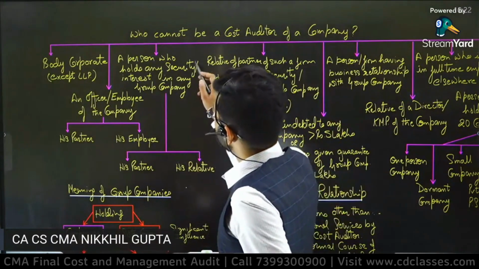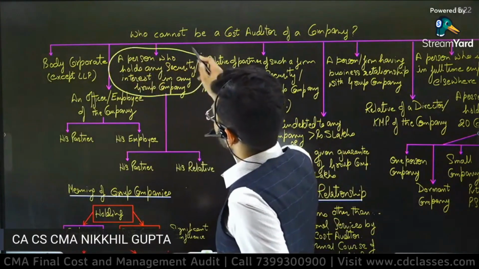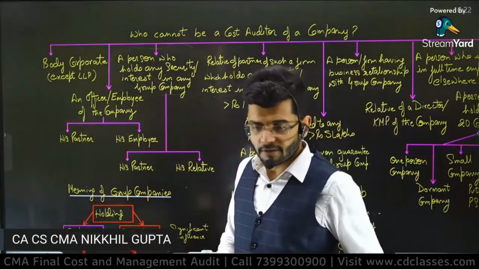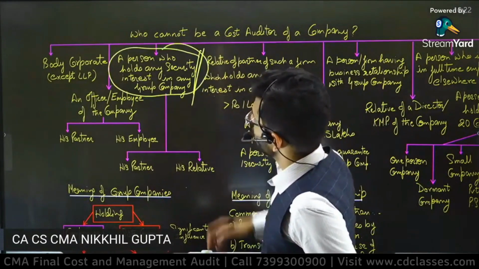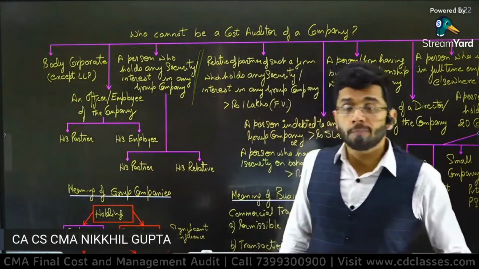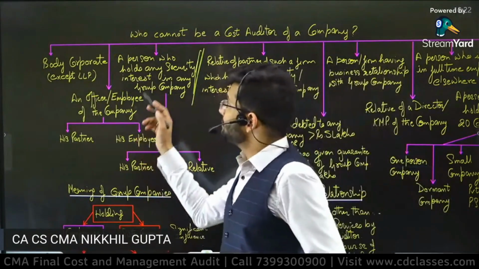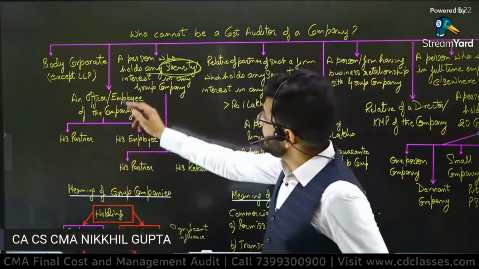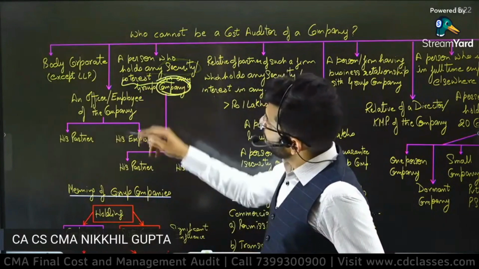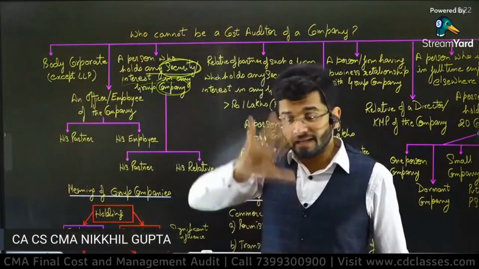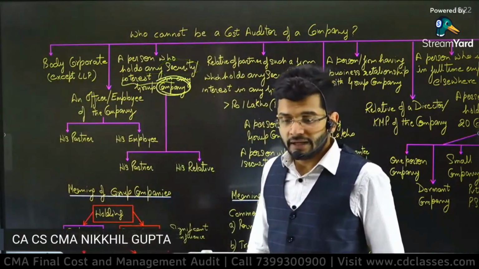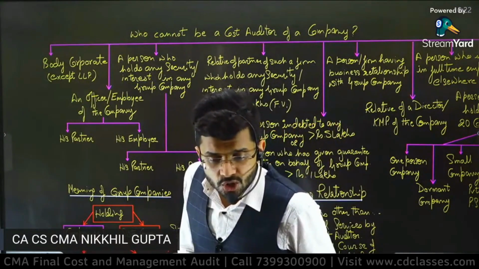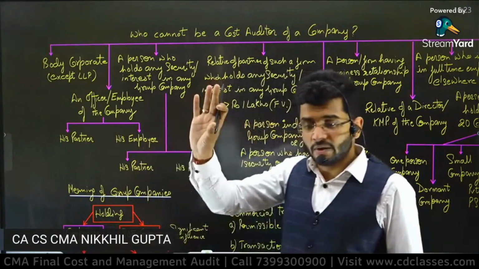Okay, next is a person who holds any security or interest in any group company. Now it's proper. Perfect. So any person who is holding security, meaning shares, or any interest in not only the company but also the entire group. Okay, no issue. Now clear, perfect. Now the voice is clear.